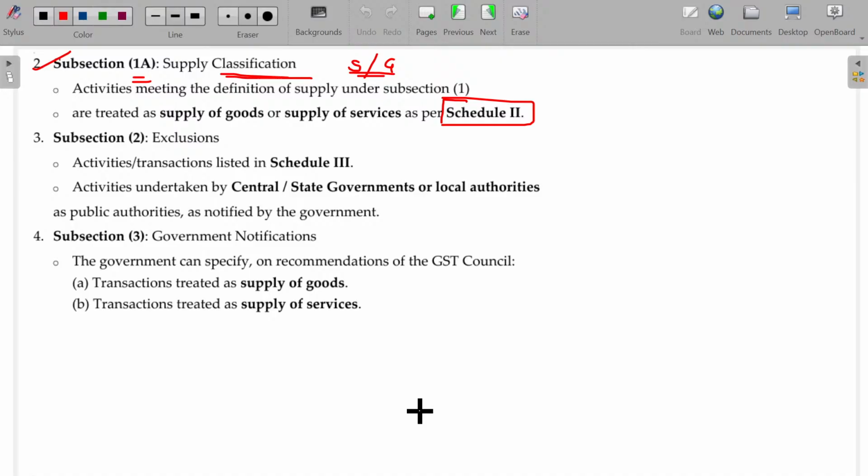And in sub-section 1A, some cases we have confusions. In case of catering services, food is also supplied, and comfort is also supplied. Comfort is service, so food is goods and comfort is the service. But it is clearly stated that in case of catering, these two put together, a composite supply, is always considered a service only.